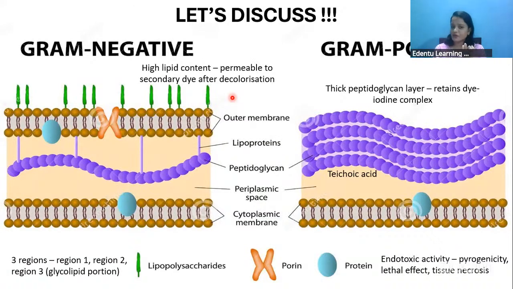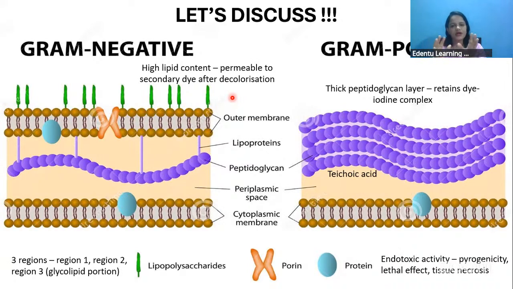Now, gram negative bacteria, after primary staining, when you add decolorizers like acetone, that blue stain will be completely washed off. And when you add the secondary dye, which is usually red in color, like safranin red, the gram negative bacteria will take up that red dye, whereas gram positive bacteria will keep the blue dye.